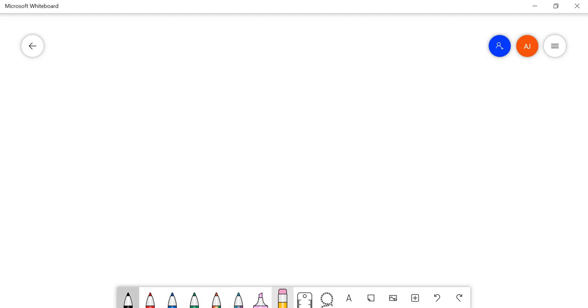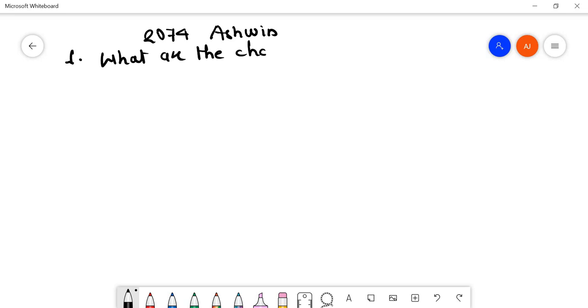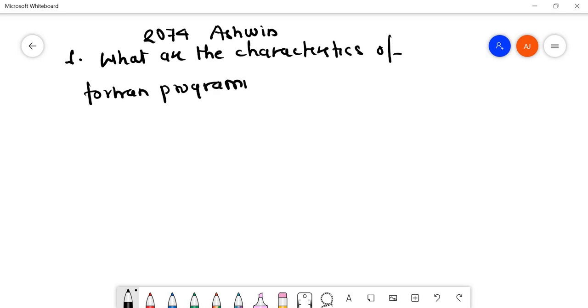So let me start with question 1. This question has been asked in 2074 Ashwin. The question is, what are the characteristics of Fortran programming?